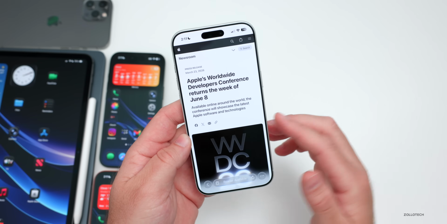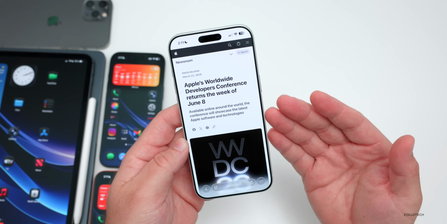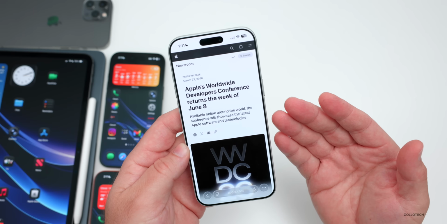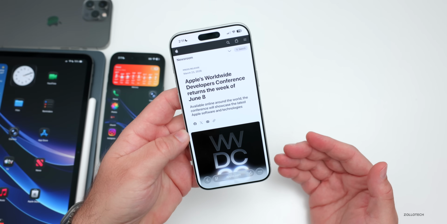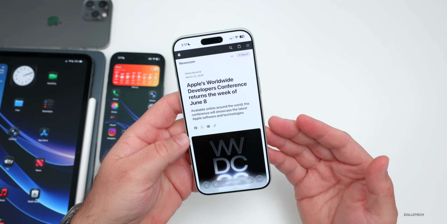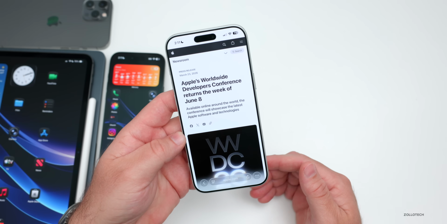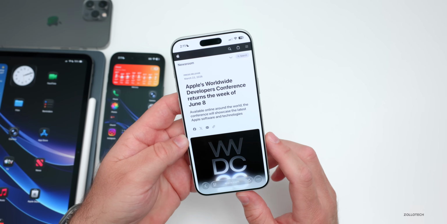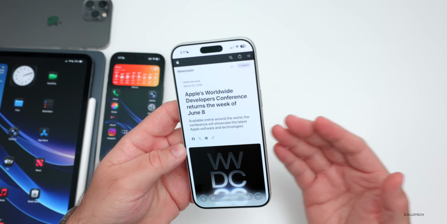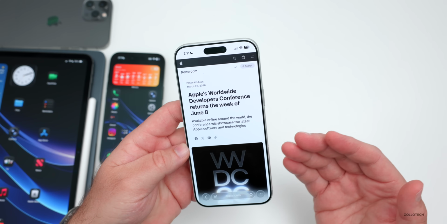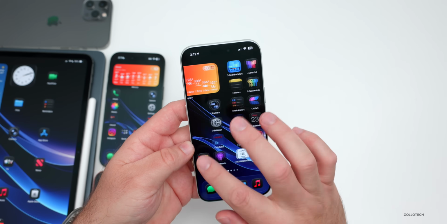If we go into it here, there's a lot of information, but the first thing you'll need to know is we typically have a keynote that starts usually around 10 a.m. Pacific time or 1 p.m. Eastern time. So normally they'll have a keynote where they go over all of the next operating systems, and you'll be able to see that on apple.com. You'll also be able to see it on YouTube, and then Bilibili in China as well. So that will typically be live streamed, and then they'll have a bunch of different sessions after that you'll be able to view on YouTube and Apple's developer website as well. You can also see it in the developer app.